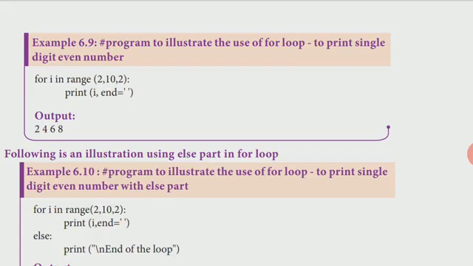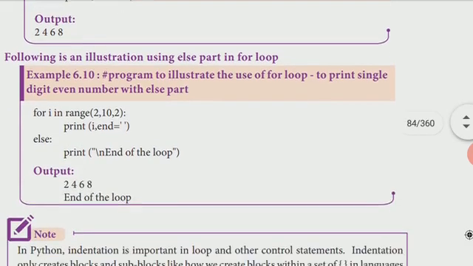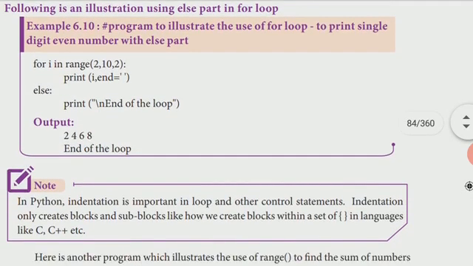And here, if it reaches 10, it won't display the 10. So the start value is inclusive. Including that number, it will print. 10 is an exclusive value. So that last stop limit will not be printed. That is an exclusive value.